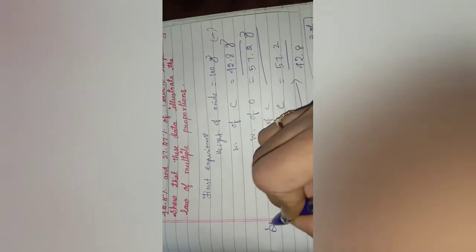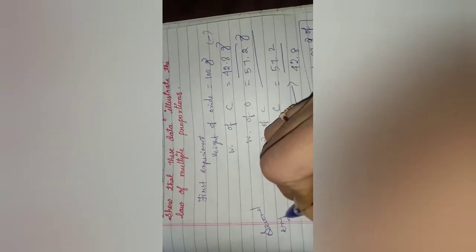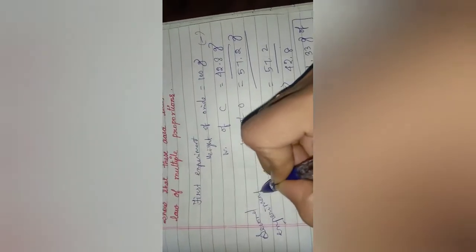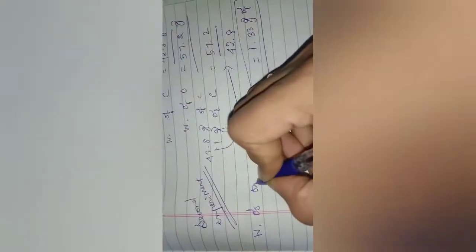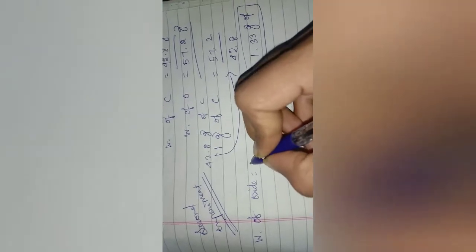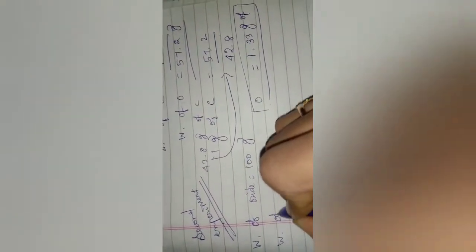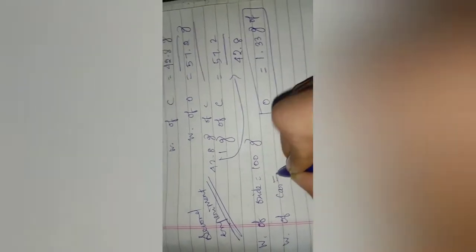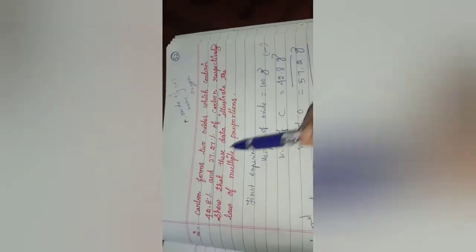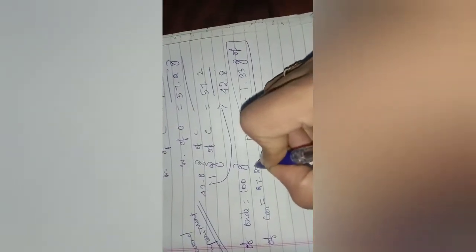Like that, the second experiment also we have to calculate. Second experiment, weight of oxide. They didn't give the weight of oxide value, so I am taking 100 grams. Then weight of carbon is 27.27 gram.